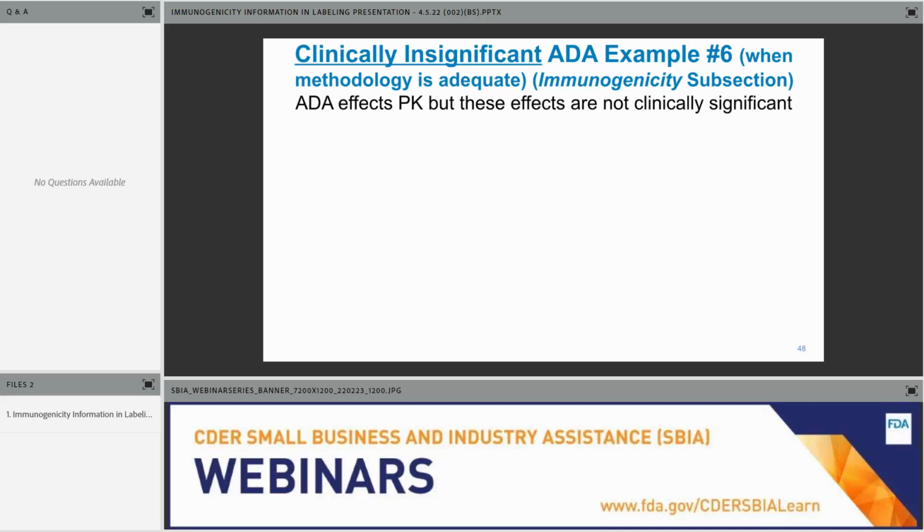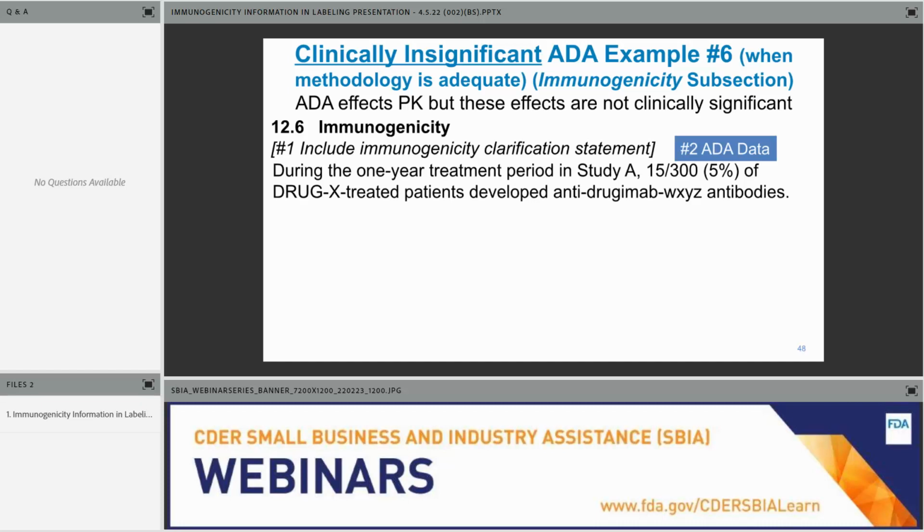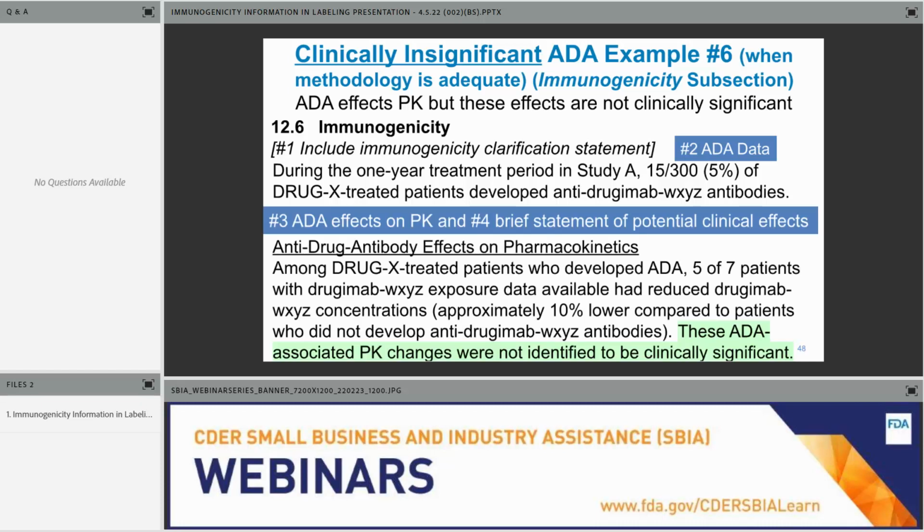The last example in subsection 12.6 is also based upon a clinically significant ADA. This is a situation when we have determined that ADA affects PK, but the changes in PK are not clinically significant. Again, number one, include your immunogenicity clarification statement. Number two, include your data. This is 5% of drug-treated patients developed ADA. Number three, here we have ADA effects on PK.